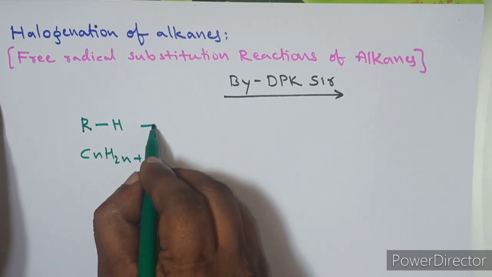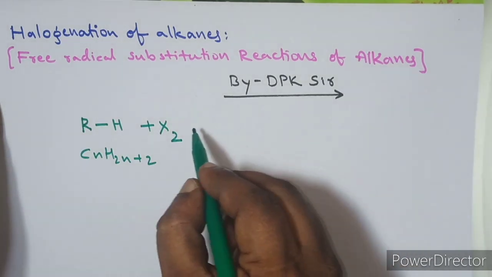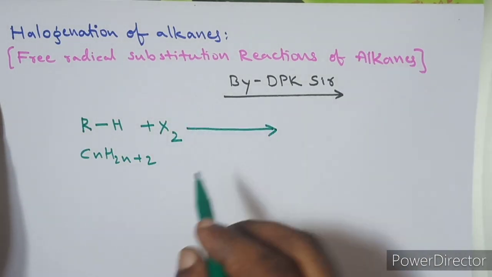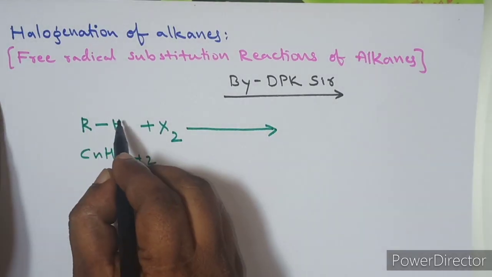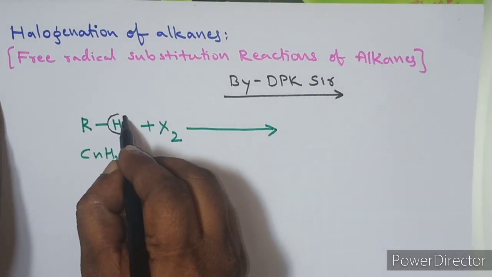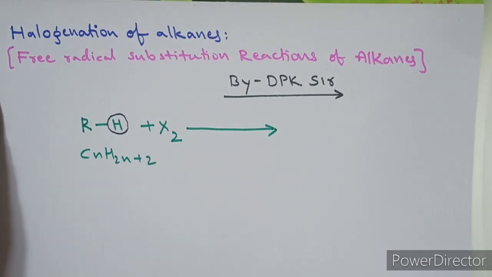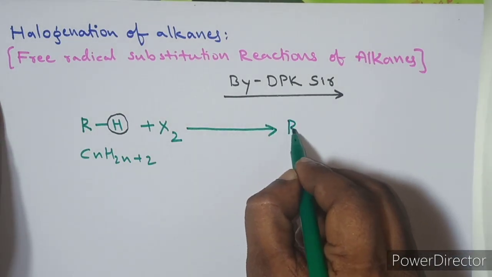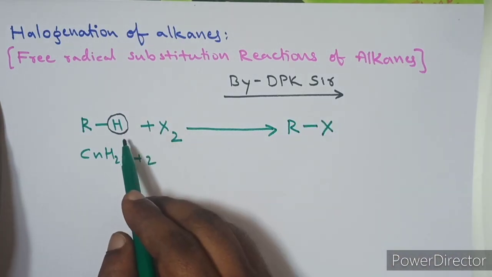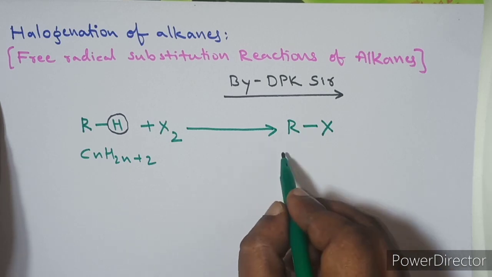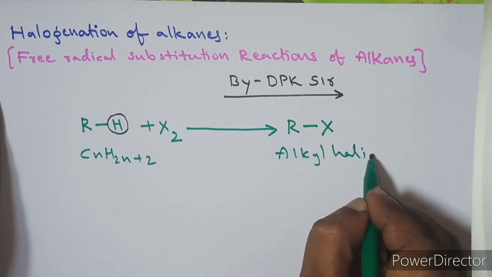So whenever you react this alkane with the halogen, what happens here is very simple. One of the hydrogen atoms of the alkane will be replaced by the halogen, so we get this product. Here the hydrogen atom of the alkane is replaced by the halogen. This is called an alkyl halide.